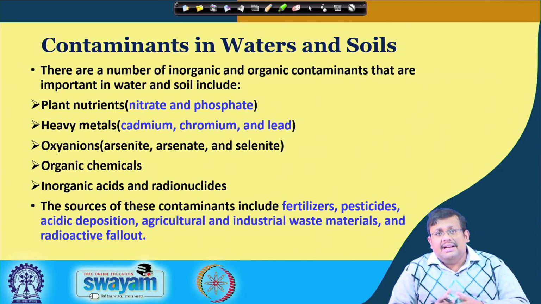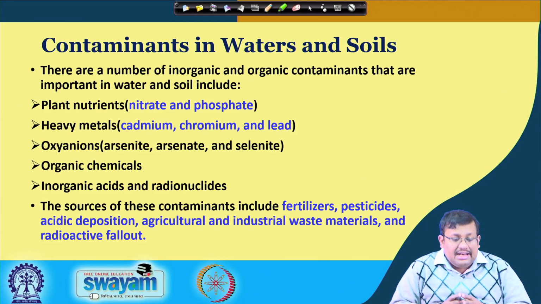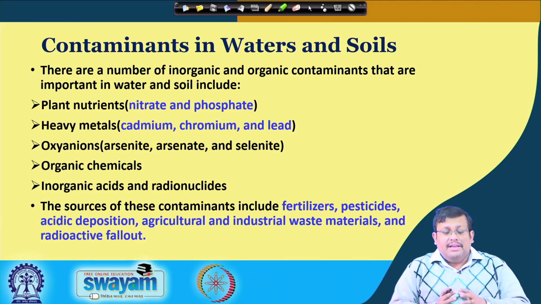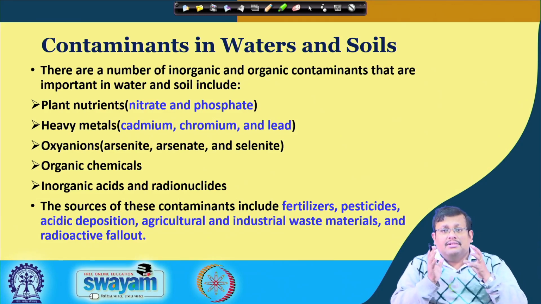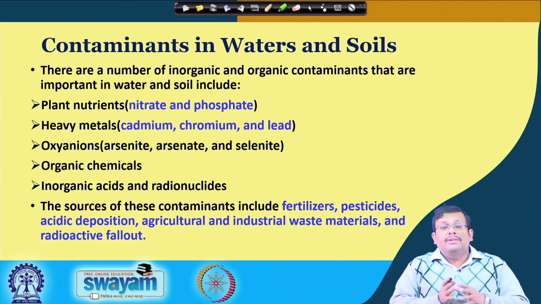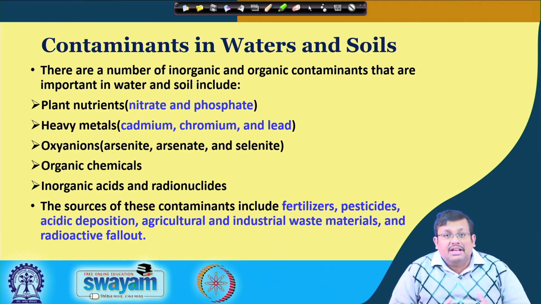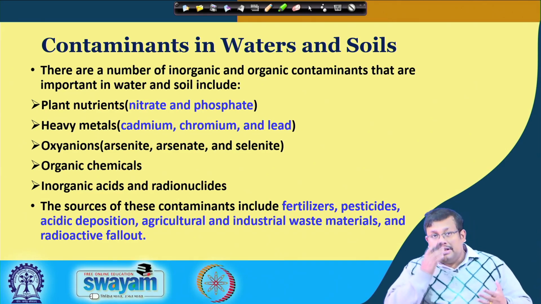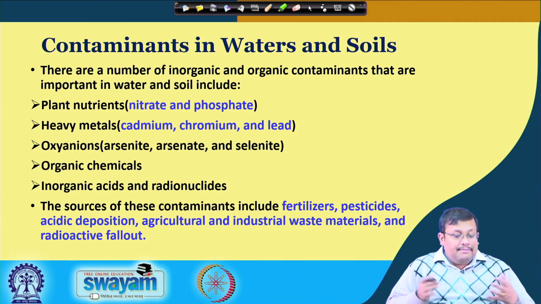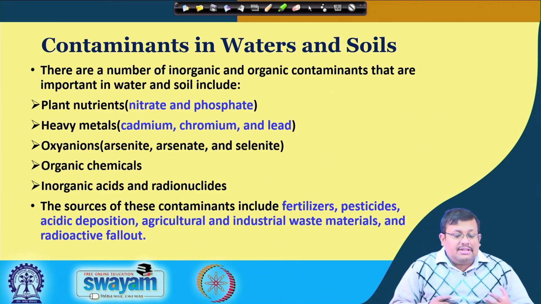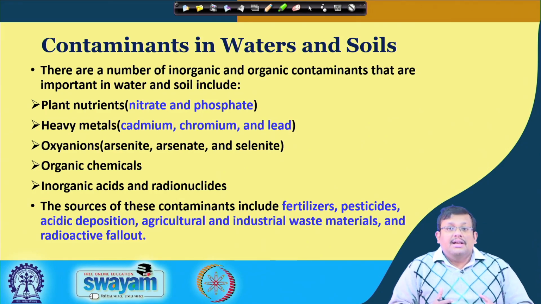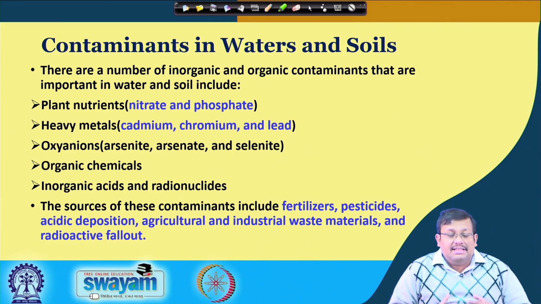So, once we have completed the evolution of soil chemistry, let us have an overview of the contaminants which are present in waters and soils. Now, there are a number of inorganic or organic contaminants that are important in water and soil. First of all, they are plant nutrients, basically nitrates and phosphate, because they cause eutrophication.